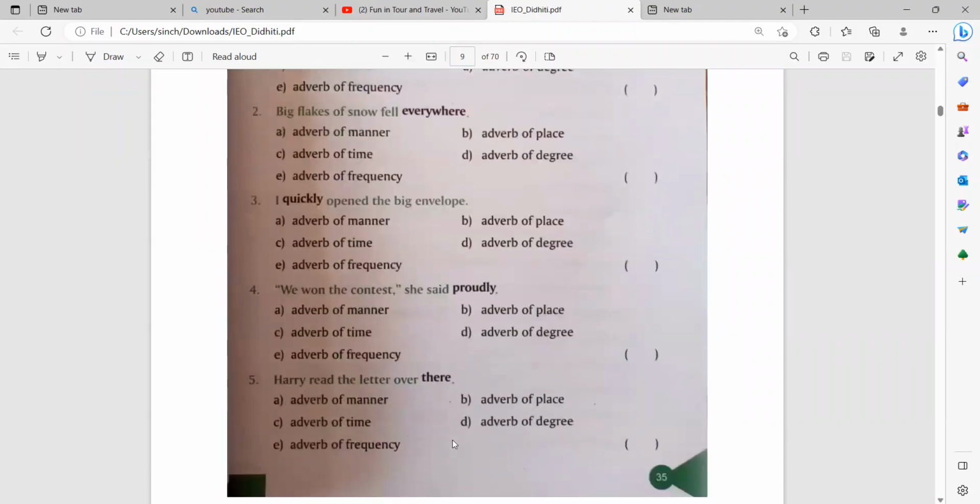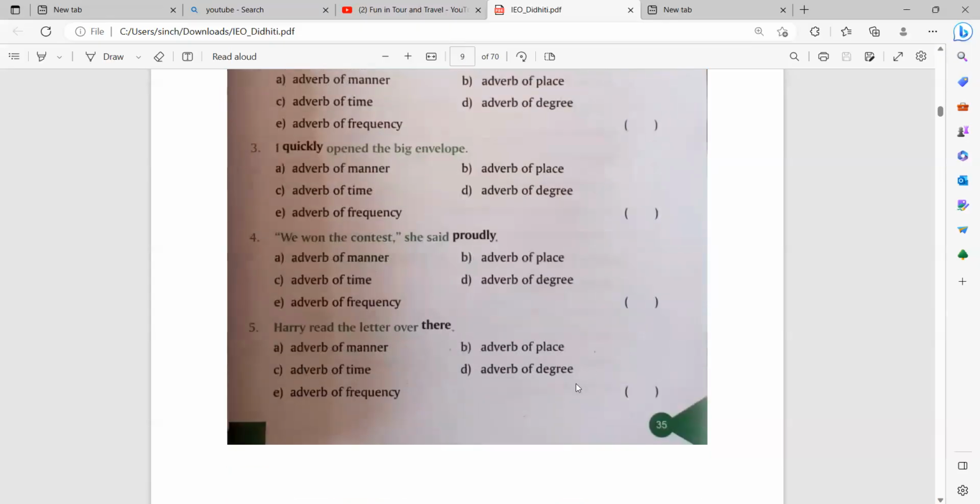Then we have number 4. We won the contest, she said proudly. Pause my video, give your answer, then check with mine. It will be adverb of manner because proudly means it's a type of behavior or manner. Harry read the letter over there. So it will be adverb of place. Just see the word, understand the meaning, then only you can tell me the answer. See, there it refers to a place, so it will be adverb of place.